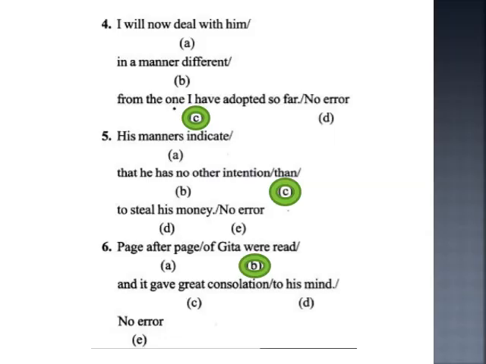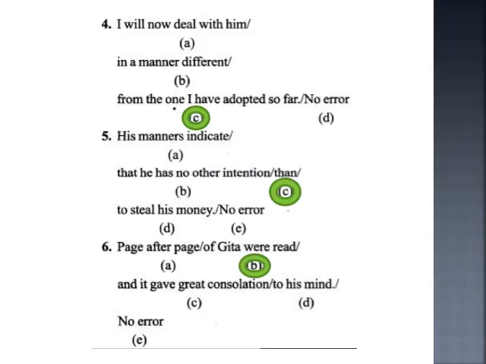Let's move on to the question number 5. His manners indicate that he has no other intention than to steal his money. Now see here in this clause that he has no other intention but to steal his money. So what should come? But in place of than. So therefore answer is C. Let's move on to the next question.